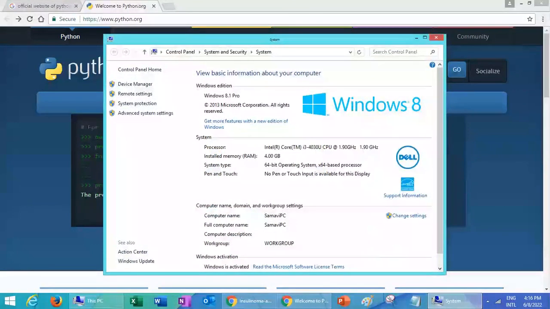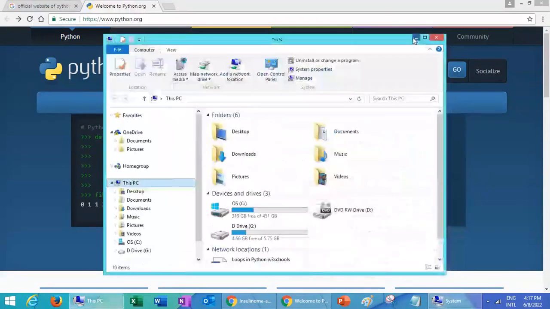In this window, check Windows Edition. As you can see, I am using Windows 8.1 Pro, and other system settings include 64-bit operating system, x64-based processor. This helps in downloading Python as well, as the version varies according to the operating system. For 32-bit operating system, Python installer enables you to download 32-bit setup for Python. Let's move back to the browser.